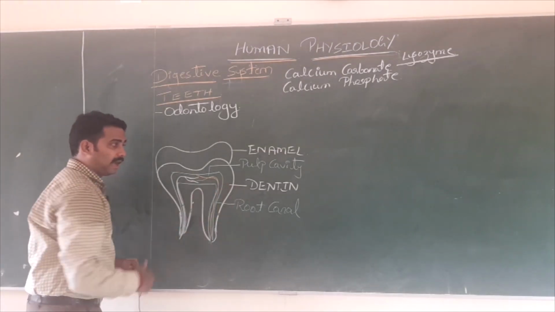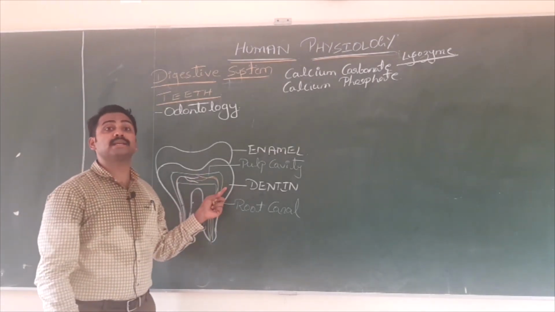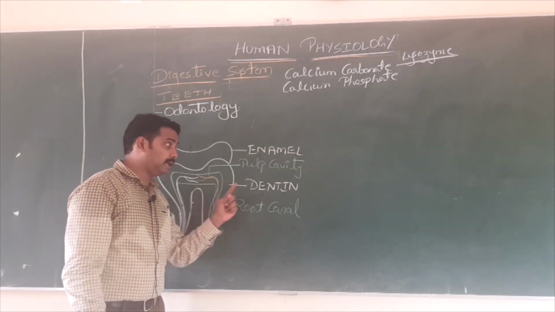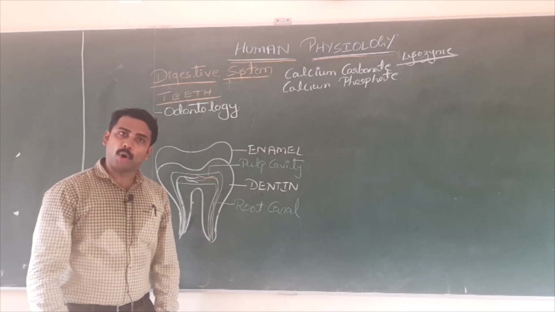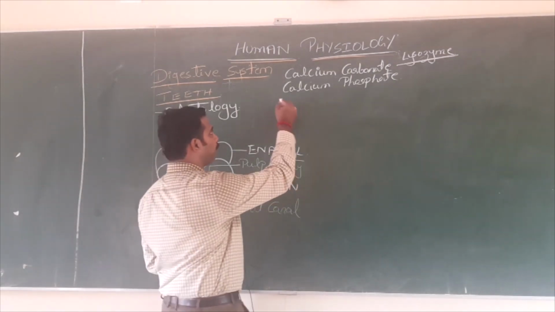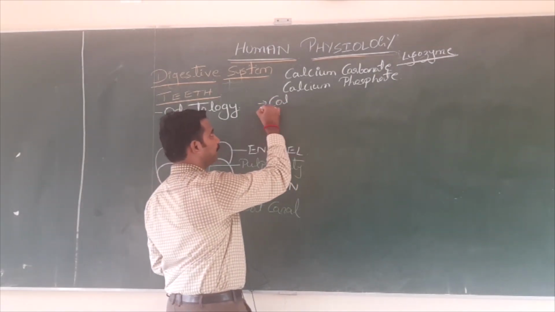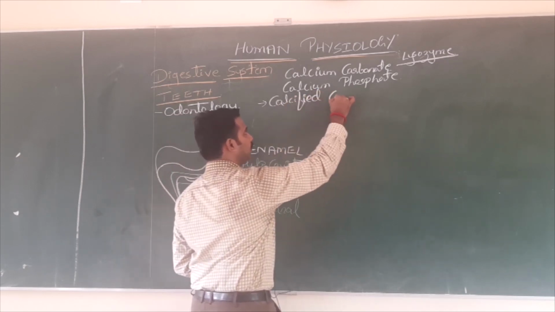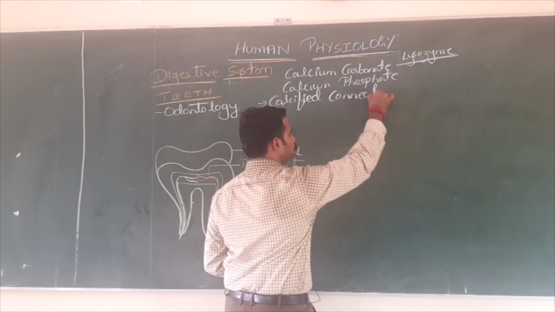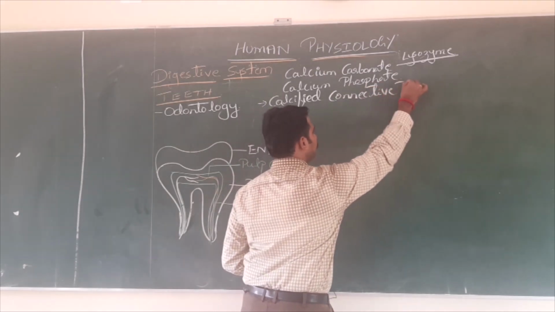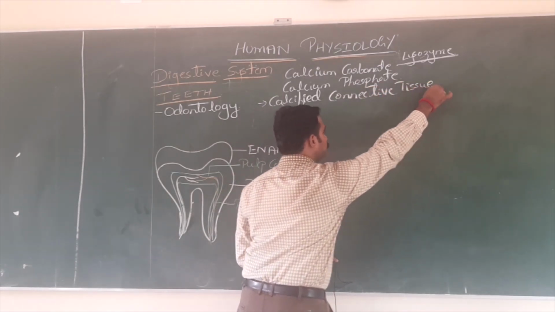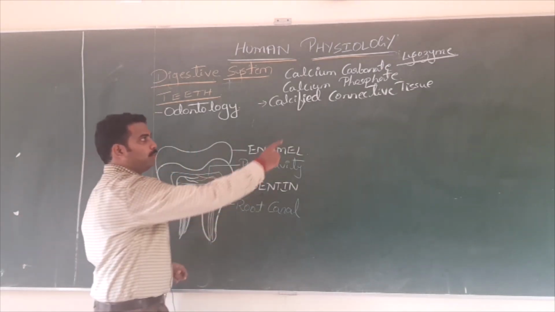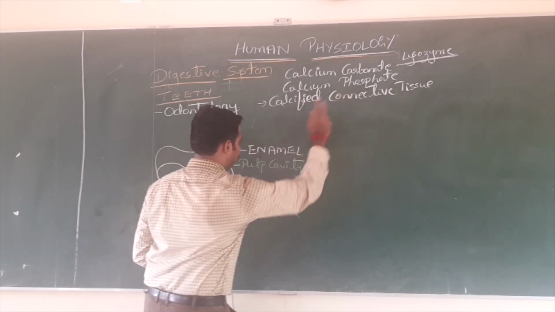Meanwhile, dentine is the second hardest part of the body, harder than bone. It is made up of calcified connective tissue. This entire thing is made up of which tissue? Connective tissue, which contains calcium.